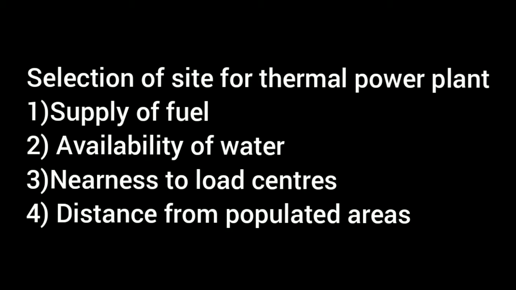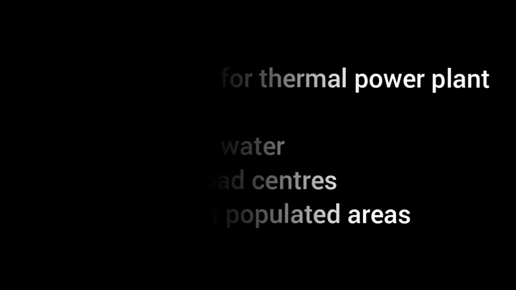Third, nearness to load centers. To reduce the transmission cost, the plant should be located near the load center. The fourth one is distance from populated areas. Due to the emission of smoke and fumes, the plant should be located at a considerable distance from the populated areas. So next, let's discuss hydroelectric power station.